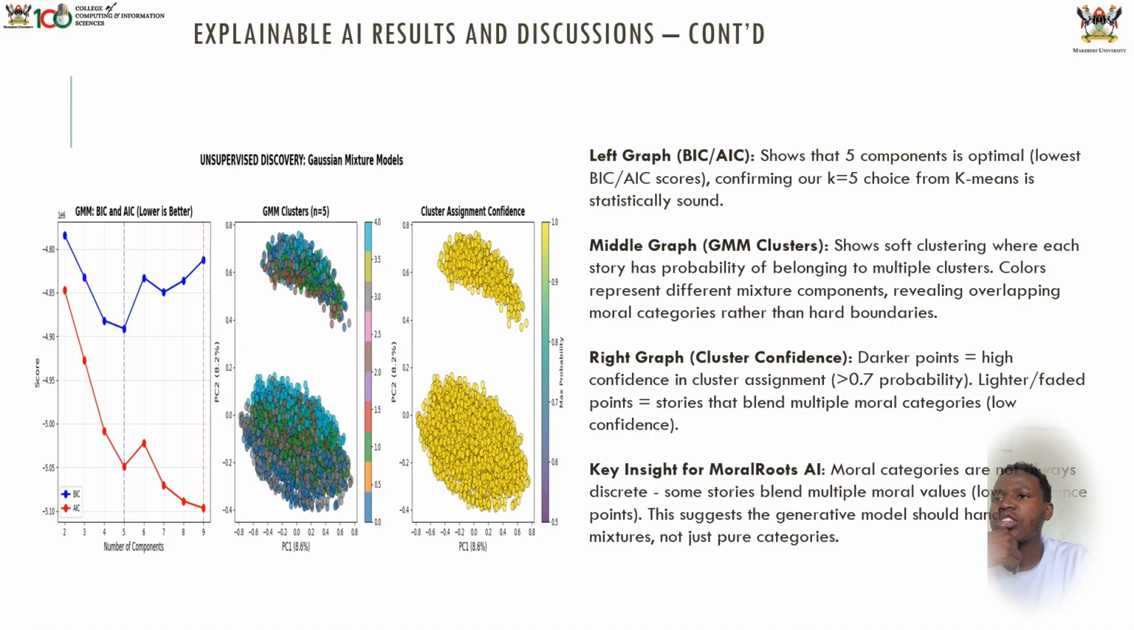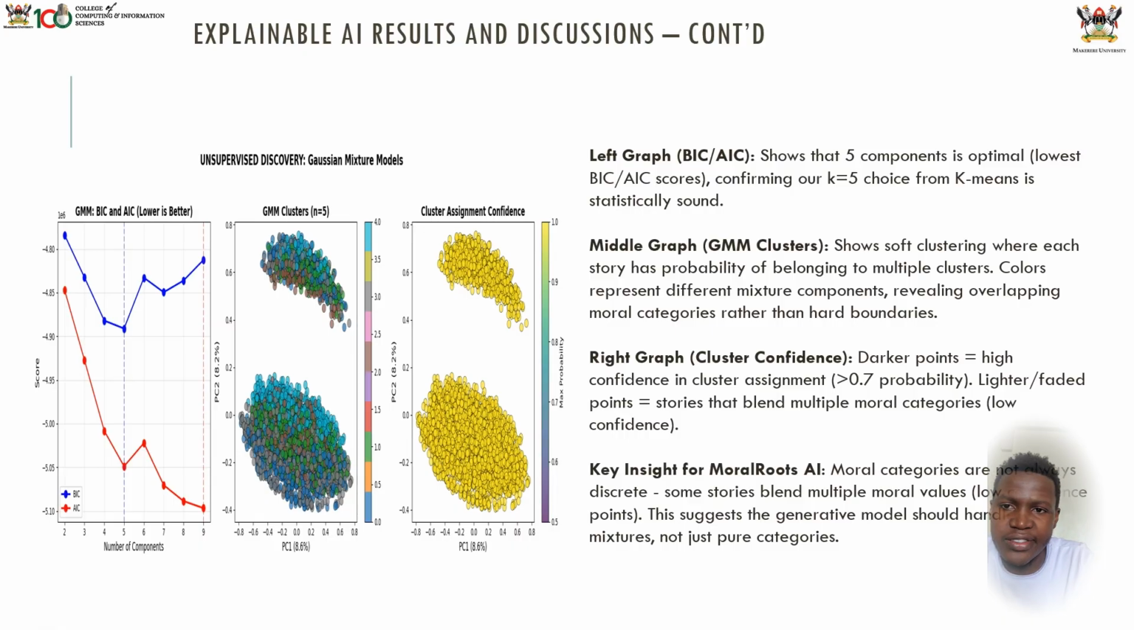Okay, now onto the next, the Gaussian mixture models. For this, we are seeing that the left graph shows 5 components is optimal, confirming our k equals 5, which means the k-means is statistically sound. The middle graph shows the soft clustering, where each story has a probability of belonging to multiple clusters. The colors represent different mixture components, revealing overlapping moral categories rather than hard boundaries. The right graph tells the same story.